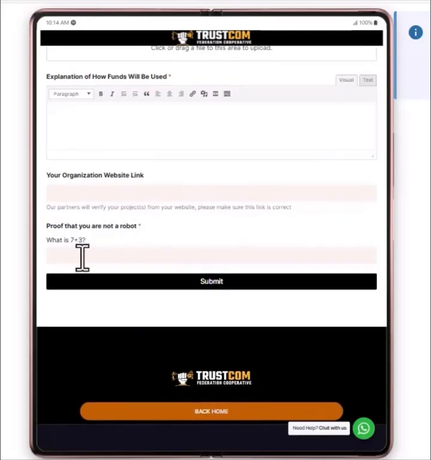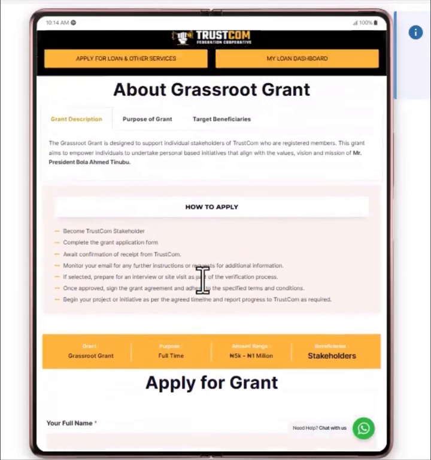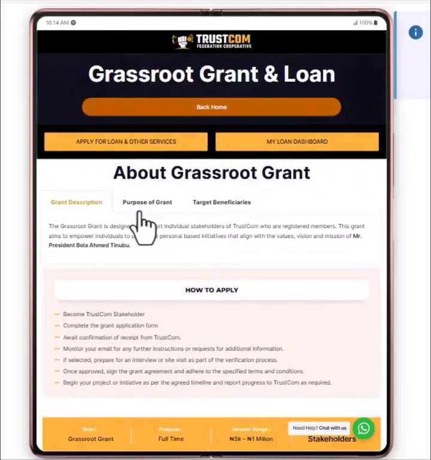All right, then you also type in the captcha and you click on submit. Now once you click on submit, that is done. I believe you understand. That is how to apply for the grassroots grant.